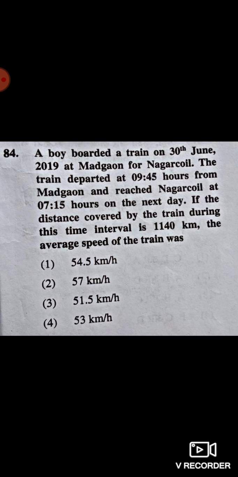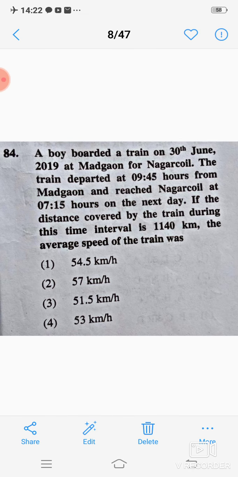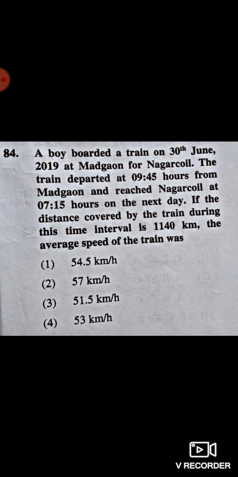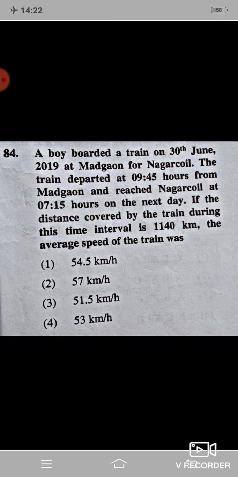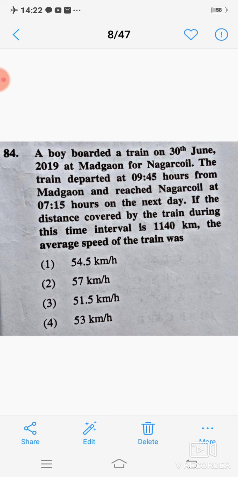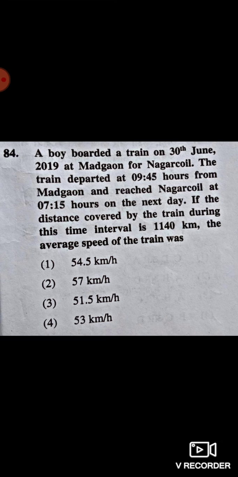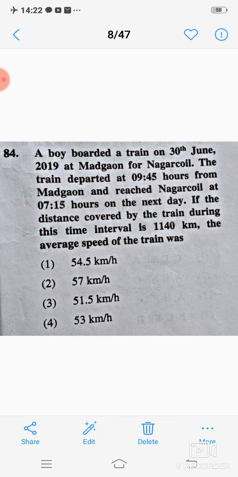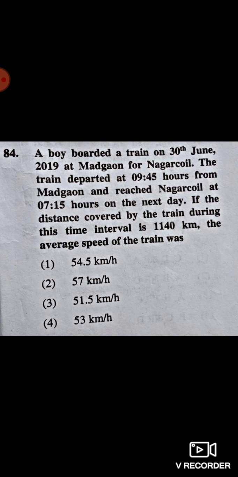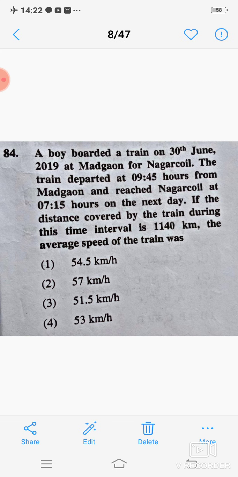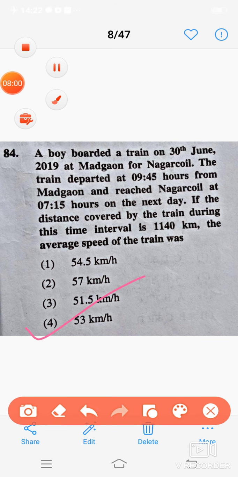Next question: a boy boarded a train on 30 June 2019 at Madgaon for Nagarkoil. The train departed at 9:45 hours from Madgaon and reached Nagarkoil at 7:15 hours on the next day. If the distance covered by the train during this time interval is 1140 km, the average speed of the train was? Correct answer is 450 km/h.